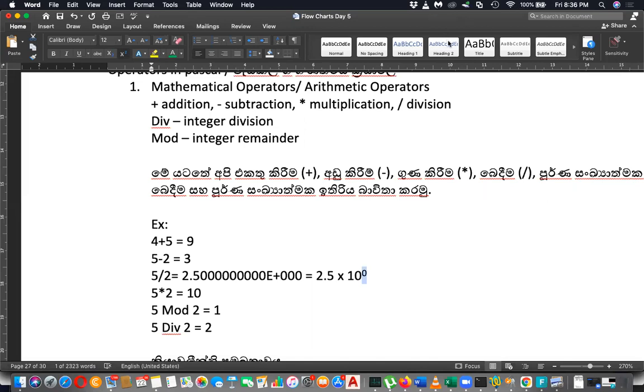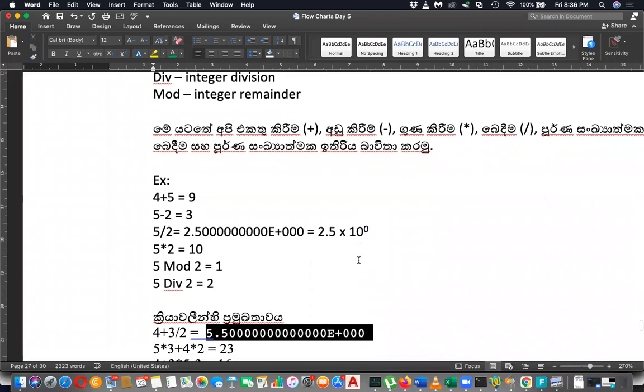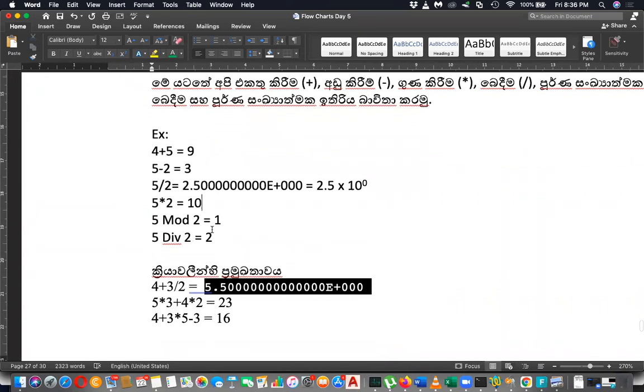If you have any question, you can send it. Yes, we discussed this. That's what Savan is telling. Yes, we discussed the scientific representation of numbers. So 5 div 2 and then 5 mod 2. So let me remind, whether we discussed it or not, forget it.